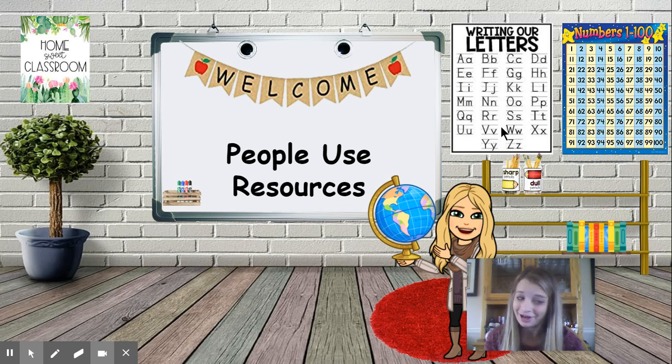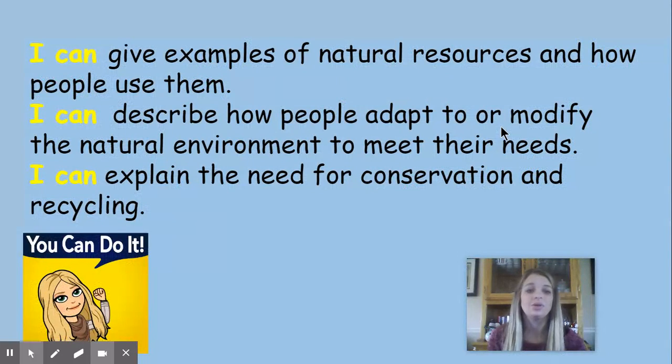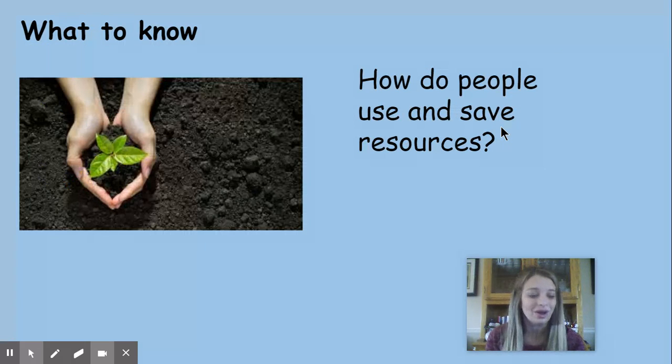So today we're going to be learning about how people use resources. Your learning targets today are: I can give examples of natural resources and how people use them. I can describe how people adapt to or modify the natural environment to meet their needs. And I can explain the need for conservation and recycling. So, what to know? How do people use and save resources? You are going to find that answer as we read this lesson together.